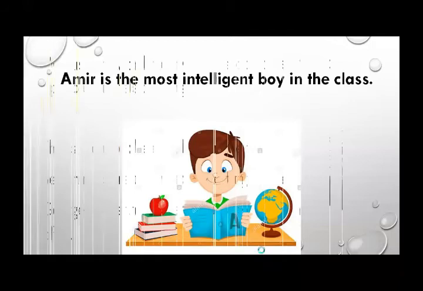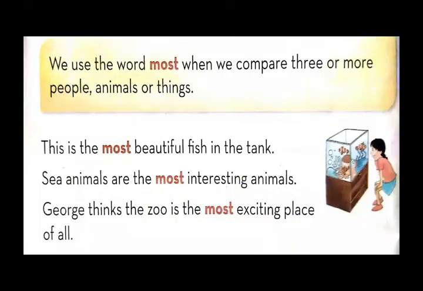Okay, now in your book there are some examples. I'm going to read it for you. We use the word most when we compare three or more people, animals, or things.